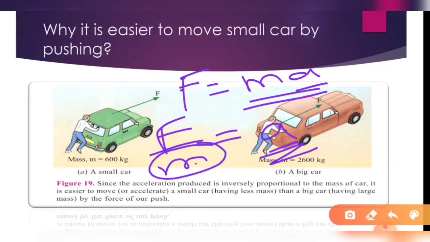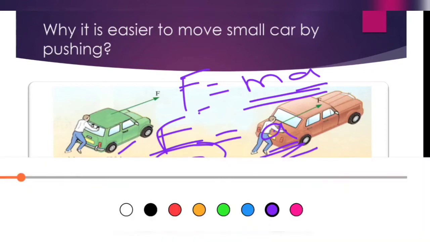If the mass is very high, the acceleration will be low. They are inversely proportional to each other. So it is easier to move or accelerate a small car having less mass than a big car having a large mass by the force of push or pull. So that's why we need more force to push a heavy car than a small car, because mass is inversely proportional to the acceleration when we apply force on it.